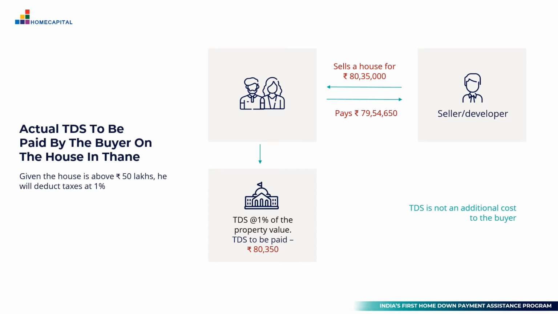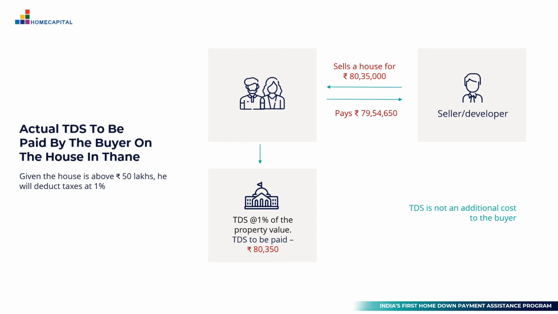So you can see that in this process, there is no additional cost for you as a buyer, but this is additional compliance that you need to keep in mind, that since the value of the house you purchased was more than 50 lakhs, you pay only 99% of the value of the house to the seller or developer, and the balance 1% you remit to the government, and the seller of the house will go and claim that TDS when he files his income tax return.